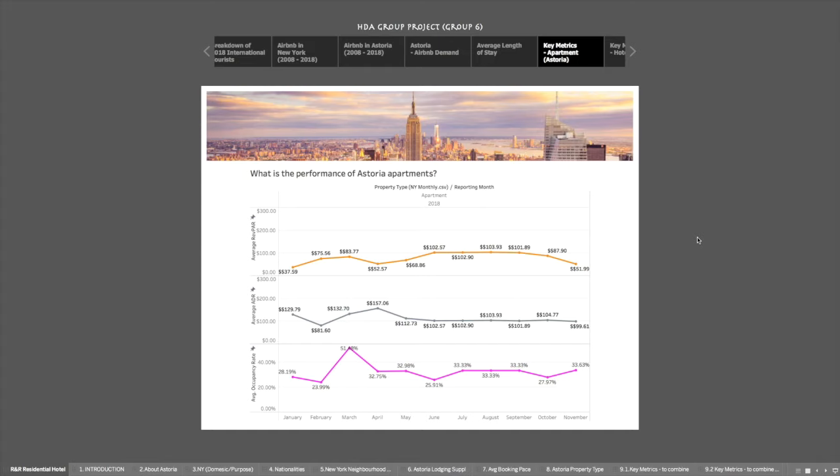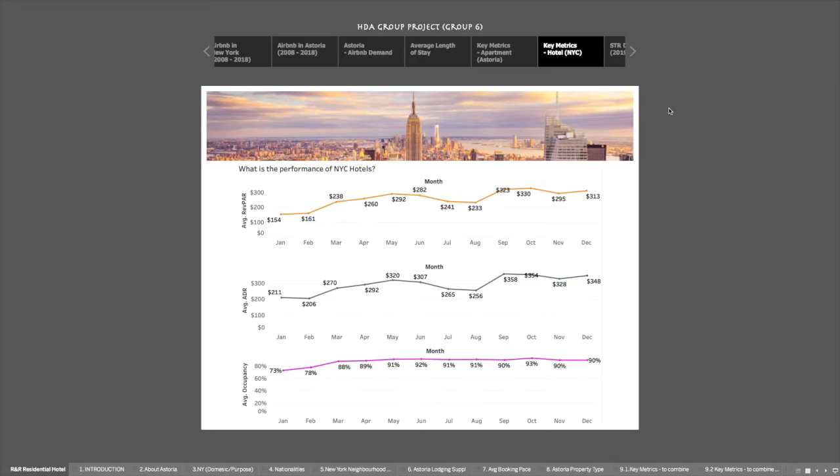When comparing Astoria's apartments' monthly performance with that of New York City's hotels' performance, some disparities can be observed. It is important to highlight that the Astoria apartments data is lacking in December's data. January had the lowest demand in occupancy across New York City. Similarly, hotels in New York City observed a drop in ADR in February.